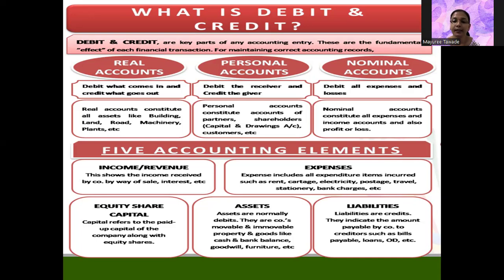So what do we understand by liability? Liabilities are credits. They indicate the amount payable by the company to the creditors, such as bills payable, loans, overdraft facility if you have taken, that is what is said as liability. So liability in day-to-day life, we also have liability. We pay EMIs, we pay loans, we repay loans. So that is a liability for us.